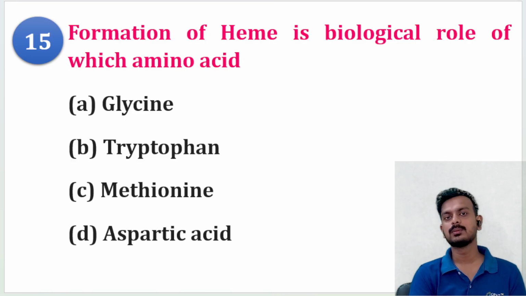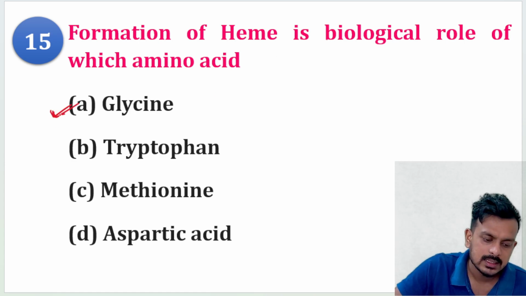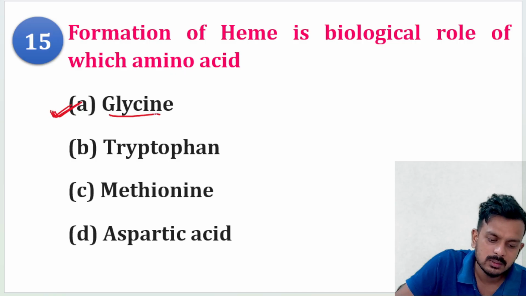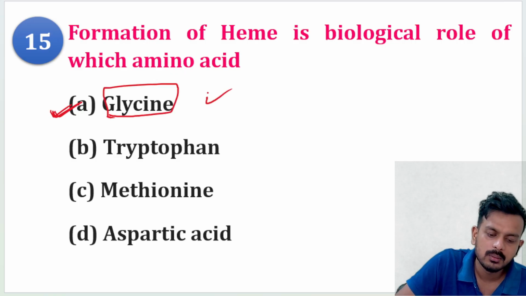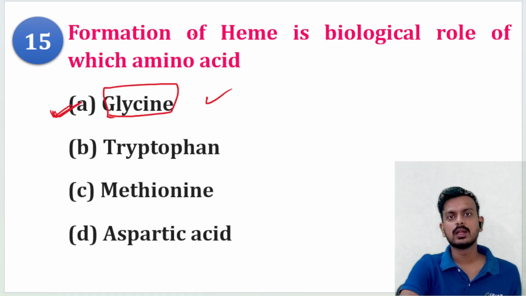Which amino acid plays a significant role in this formation? The correct answer is glycine. So glycine is the amino acid which is involved in heme formation during hemoglobin synthesis. Okay, heme formation, not iron, heme formation. Okay, next question.